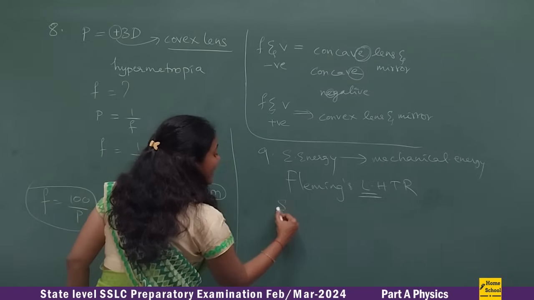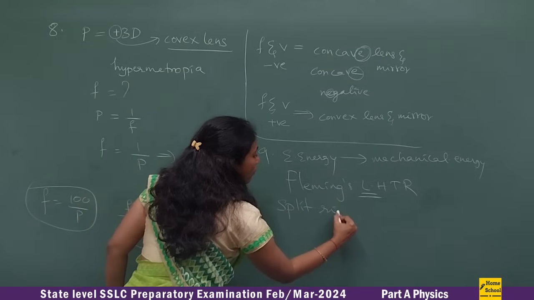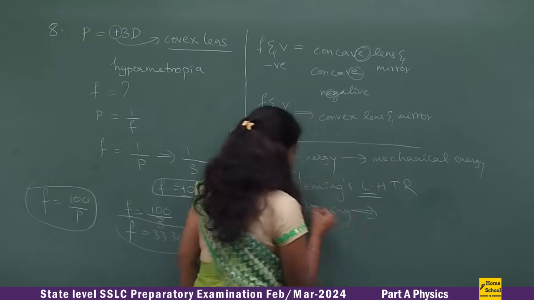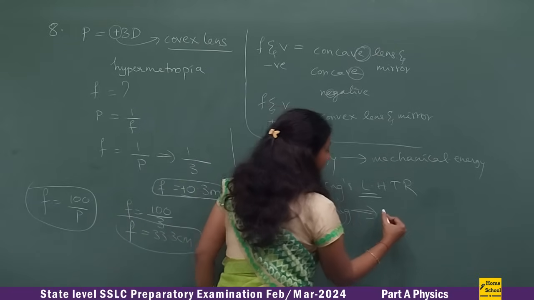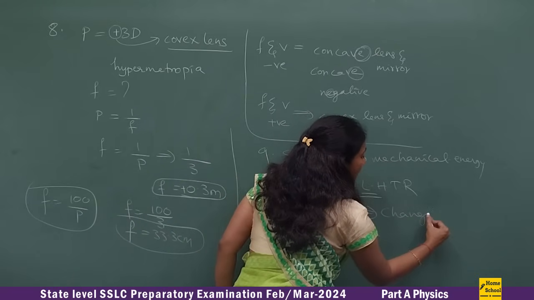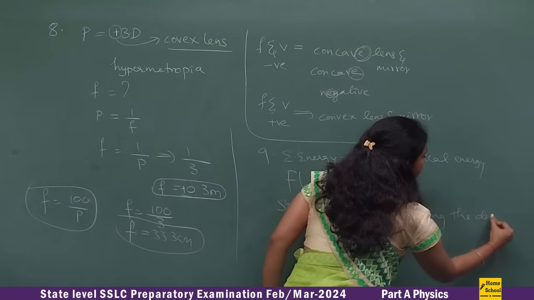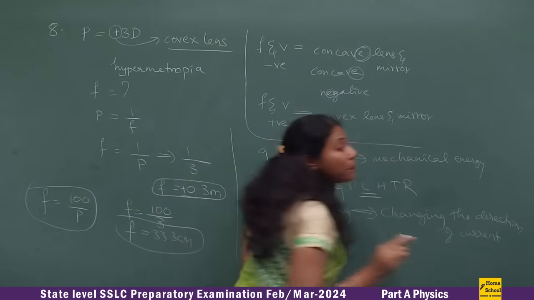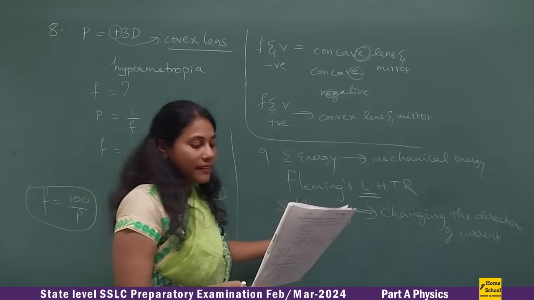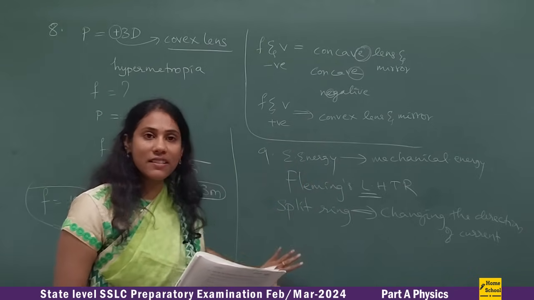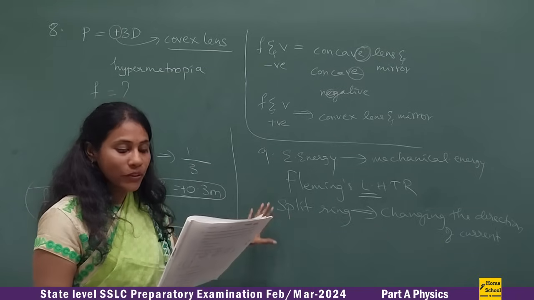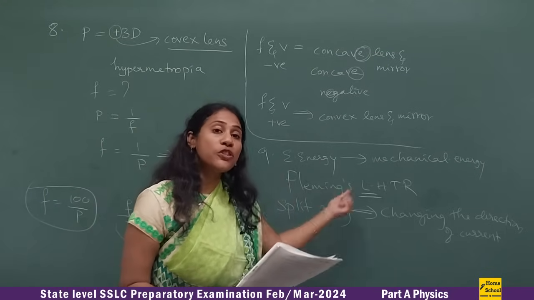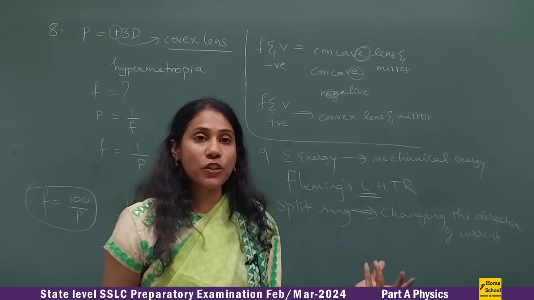Next, what is the role of split rings in the motor? Split rings act as commutators, isn't it? What do you mean by commutator? A commutator is the one which changes the direction of current. So ultimately, the use of split rings is that they help in changing the direction of current. Okay, so for 3 marks, 3 answers. Very simple, right? They have not even asked you to define Fleming's left hand rule. They just ask you to mention which rule helps us decide the direction of force.